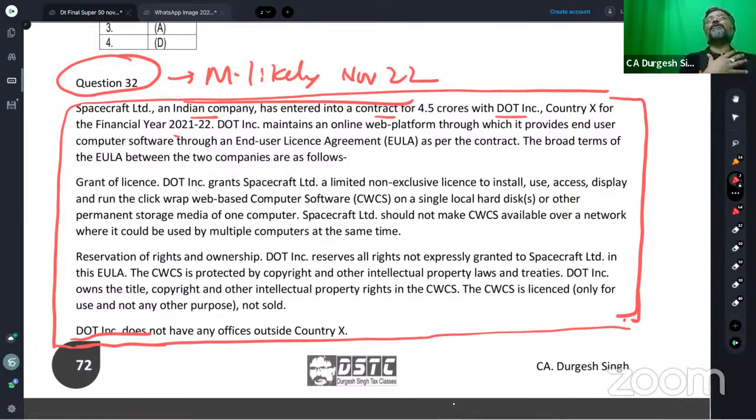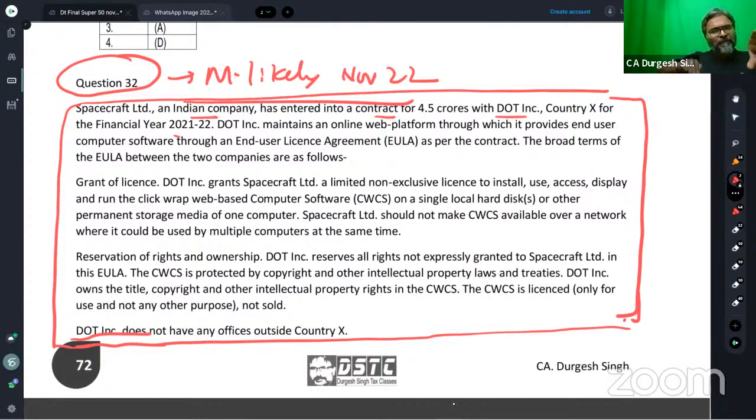An e-commerce operator is a person who maintains a web-based platform, and through that platform, students, he is either selling his own goods or services. Even Amazon is selling its own goods and services through the Amazon web platform, or he is facilitating others to sell their goods and services. Yogita, so therefore, over here, it becomes very clear that this DOT INC dot could be considered as an e-commerce